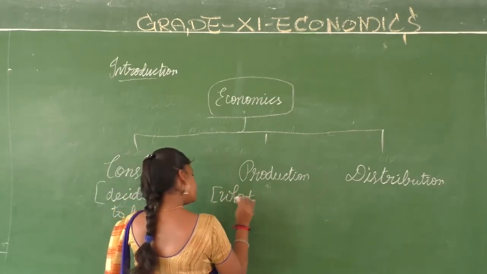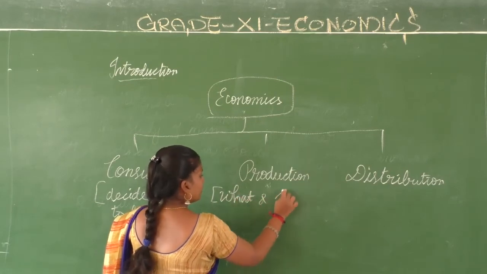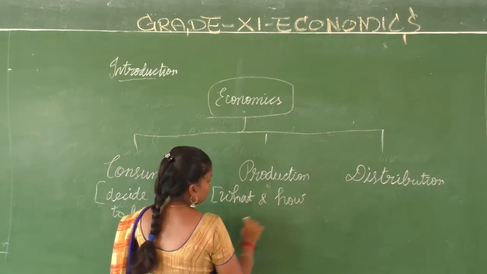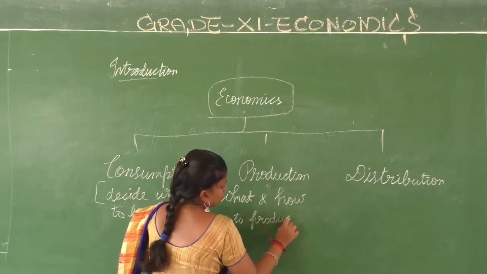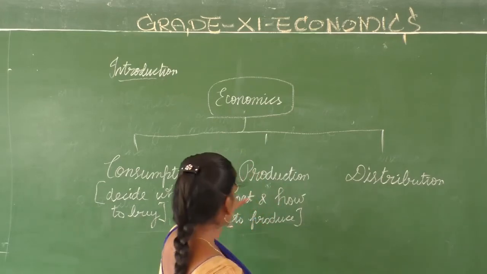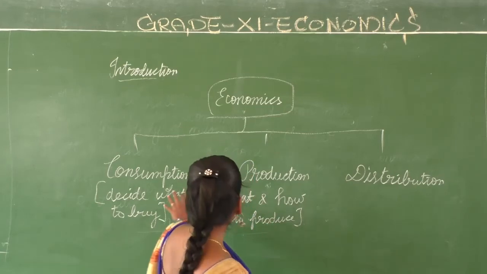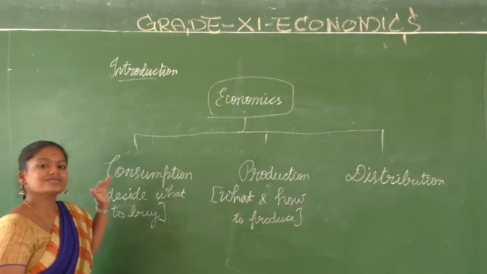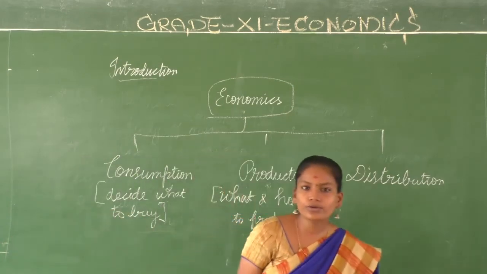What and how to produce. Alright, what and how to produce will come under production. Alright children, so here in consumption it is deciding what to buy, whereas here it is deciding what to produce and how to produce.